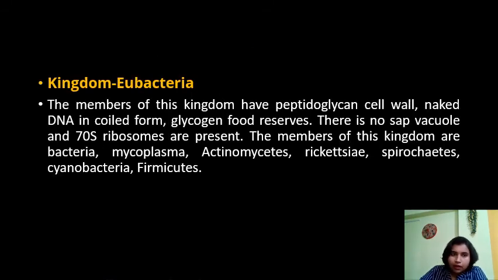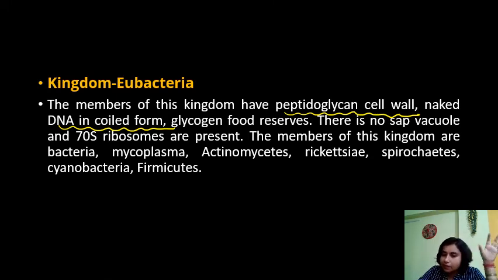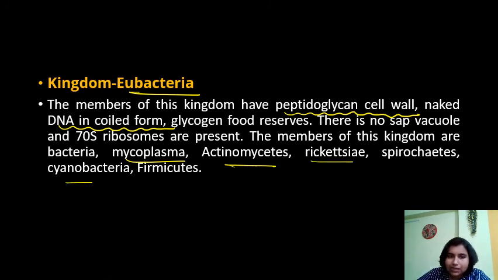Clear? Next kingdom, Eubacteria. The members of this kingdom have a peptidoglycan cell wall and naked DNA in coil form as genetic material. Genetic material is either DNA or RNA; in some organisms it is DNA, in some it is RNA. When the nuclear membrane is not surrounding this genetic material, we call it a prokaryote. So that is kingdom Eubacteria. It includes mycoplasma, actinomycetes, rickettsia, spirochetes, cyanobacteria.